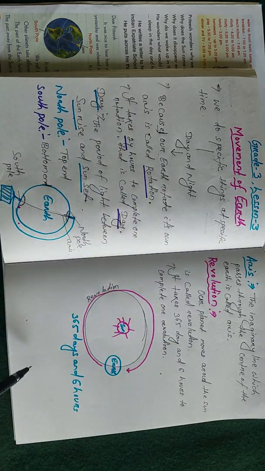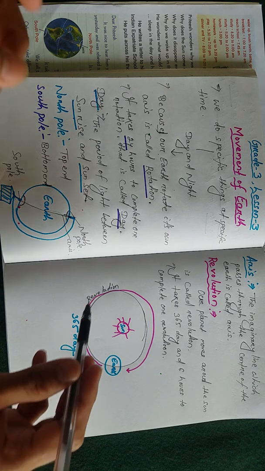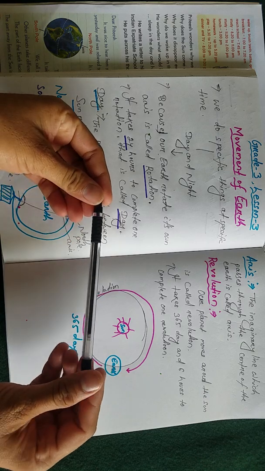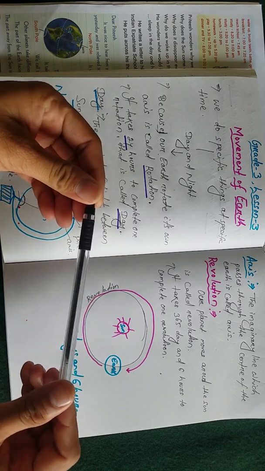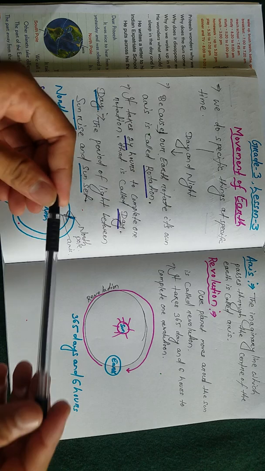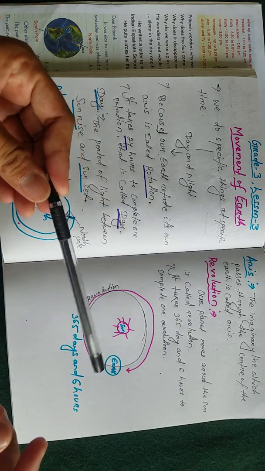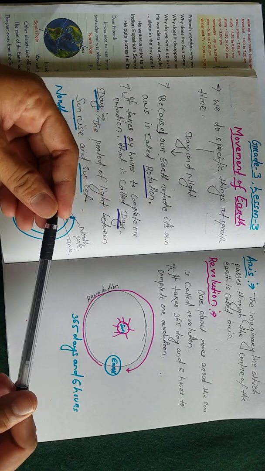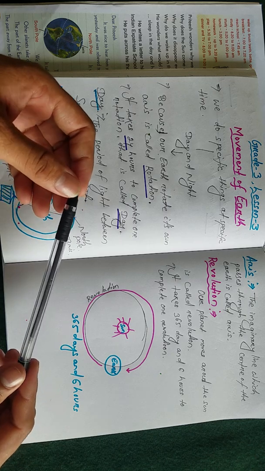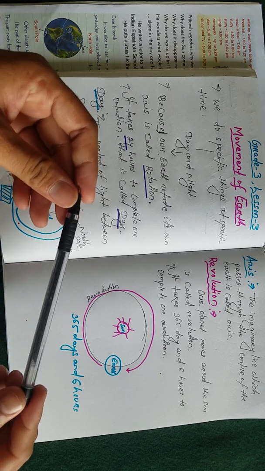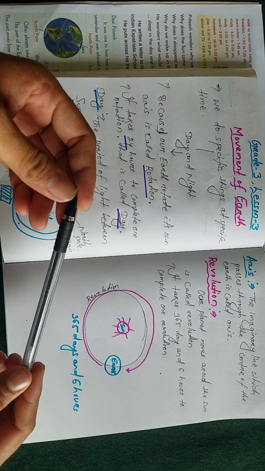Now we will come to our next point, what is revolution. And we have studied what is rotation. Rotation means when our earth moves on its own axis, like this when it moves. Okay, that is called rotation. It takes 24 hours. That means one day we are getting 24 hours. One day and night becomes 24 hours. So that is called rotation.